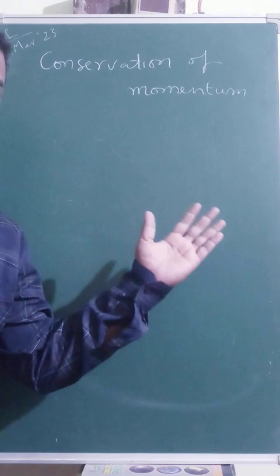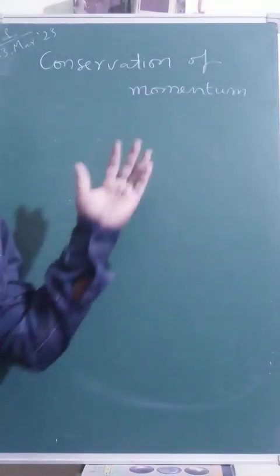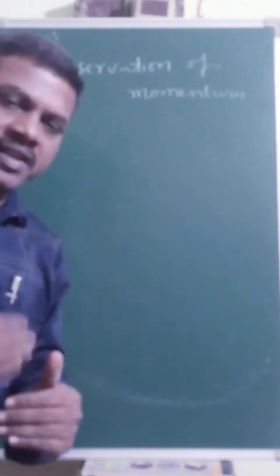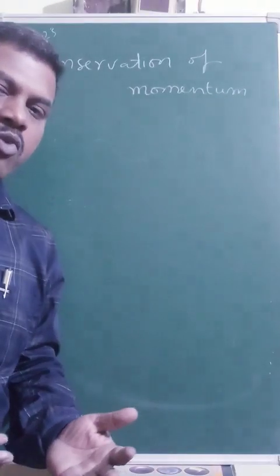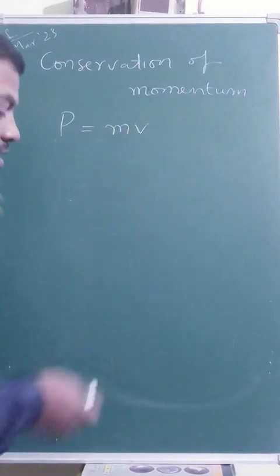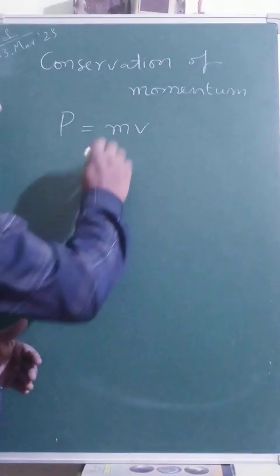For this we need to have an idea what momentum basically is, and then what conservation is. Momentum has a simple mathematical formula: the mass multiplied by the velocity of any moving body. That is simply momentum. It is represented by P, and it is a pure vector quantity, since mass is multiplied with velocity, which is also a vector quantity.